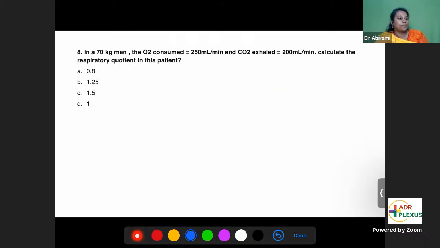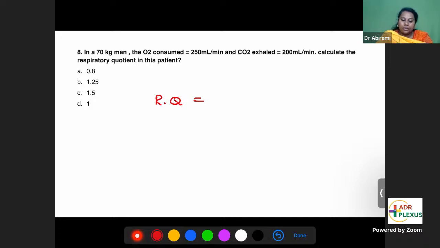The eighth question. The question is about respiratory quotient. In a 70 kg man, oxygen consumed is 50 ml per minute and carbon dioxide exhaled is 200 ml per minute. Calculate the respiratory quotient in this patient. What is respiratory quotient? RQ ratio. That is called the respiratory quotient.